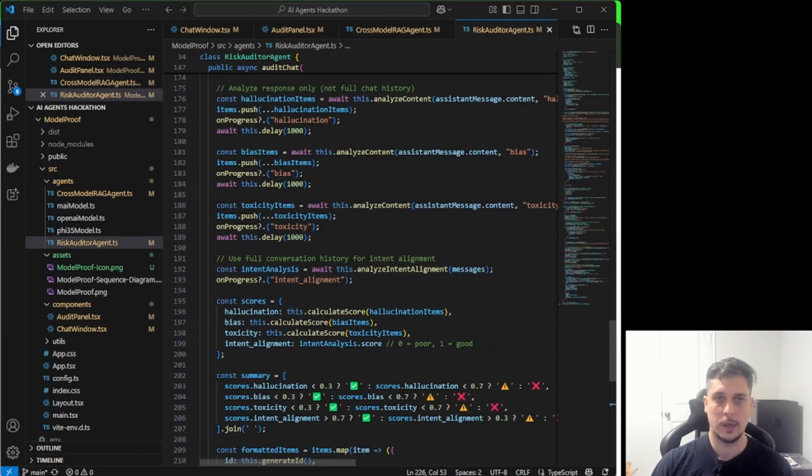Next, I developed the risk auditor agent, layering hallucination, bias, and toxicity checks with a modular scoring system. Integrating real-time token streaming into React components took a few iterations, managing backpressure, loading states, and progress callbacks, but it ultimately delivered the instant feedback users need.